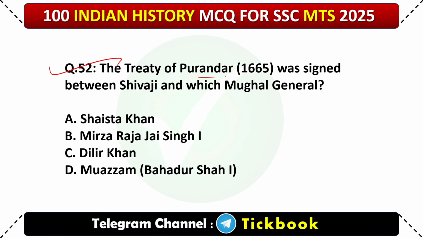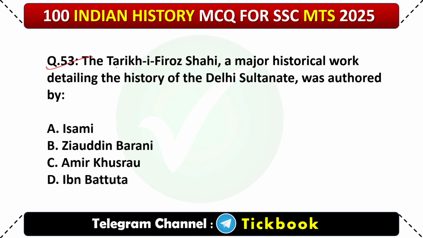52. The Treaty of Purandar was signed between Shivaji and which Mughal general? Treaty of Purandar 1665. Option number B is the correct answer, Mirza Raja Jai Singh I. 53. The Tarikh-e-Firoz Shahi, a major historical work detailing the history of the Delhi Sultanate, was authored by? Option number B, Ziauddin Barani.